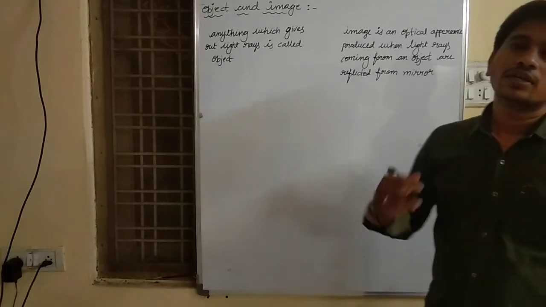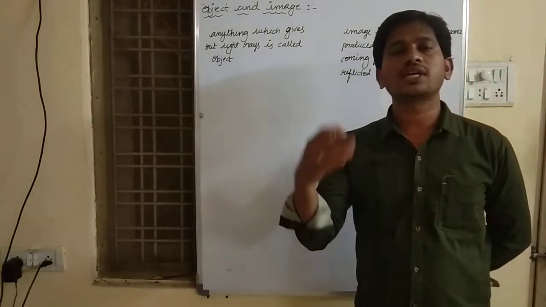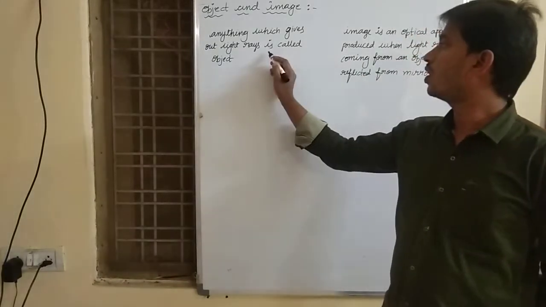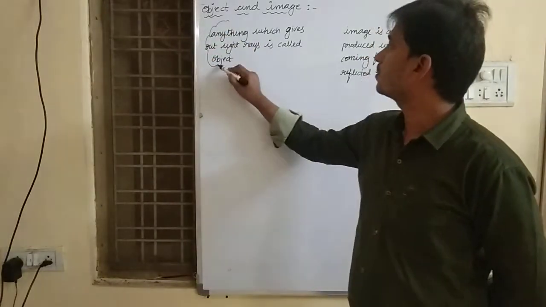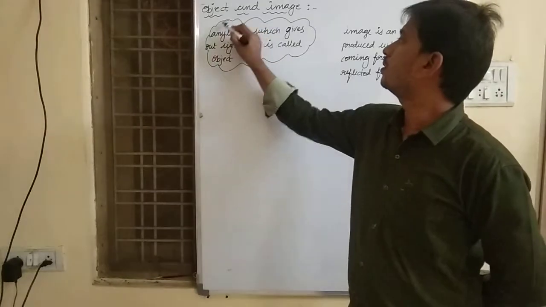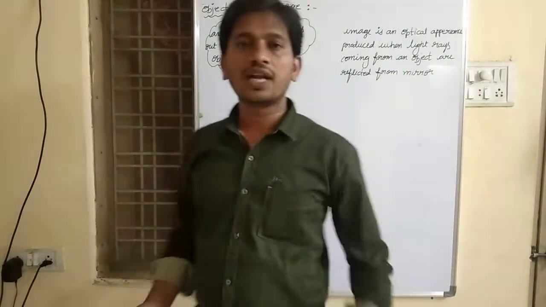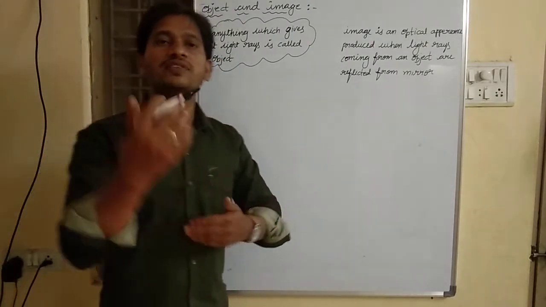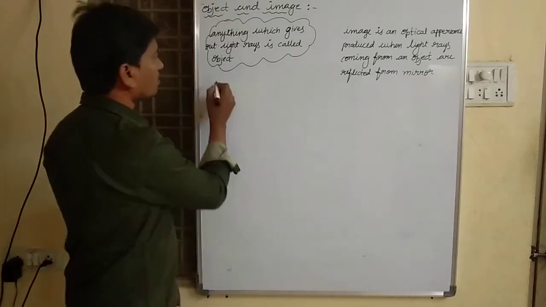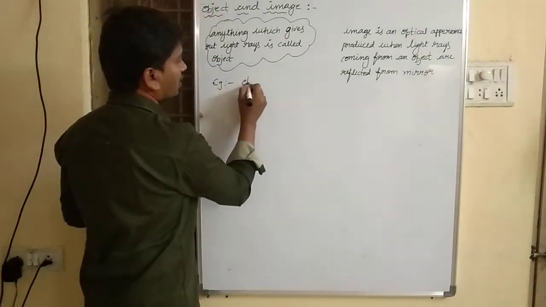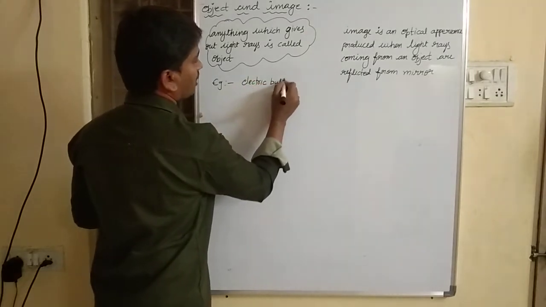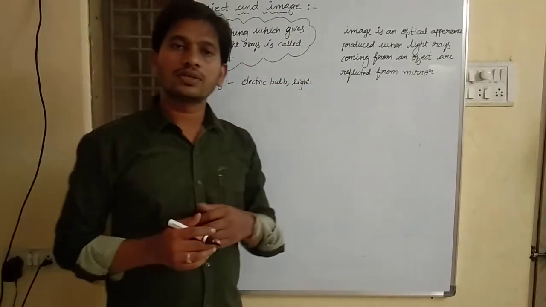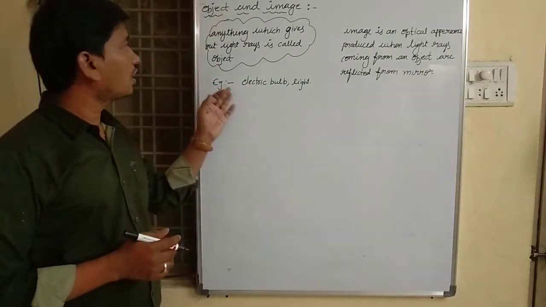Object is nothing but anything which gives us light. Anything which gives us light is called an object. For example, a torchlight or an electric bulb, which gives us light. So anything which gives us light is called an object. Examples for object: electric bulb, torchlight, etc. They are called objects because they give us light.